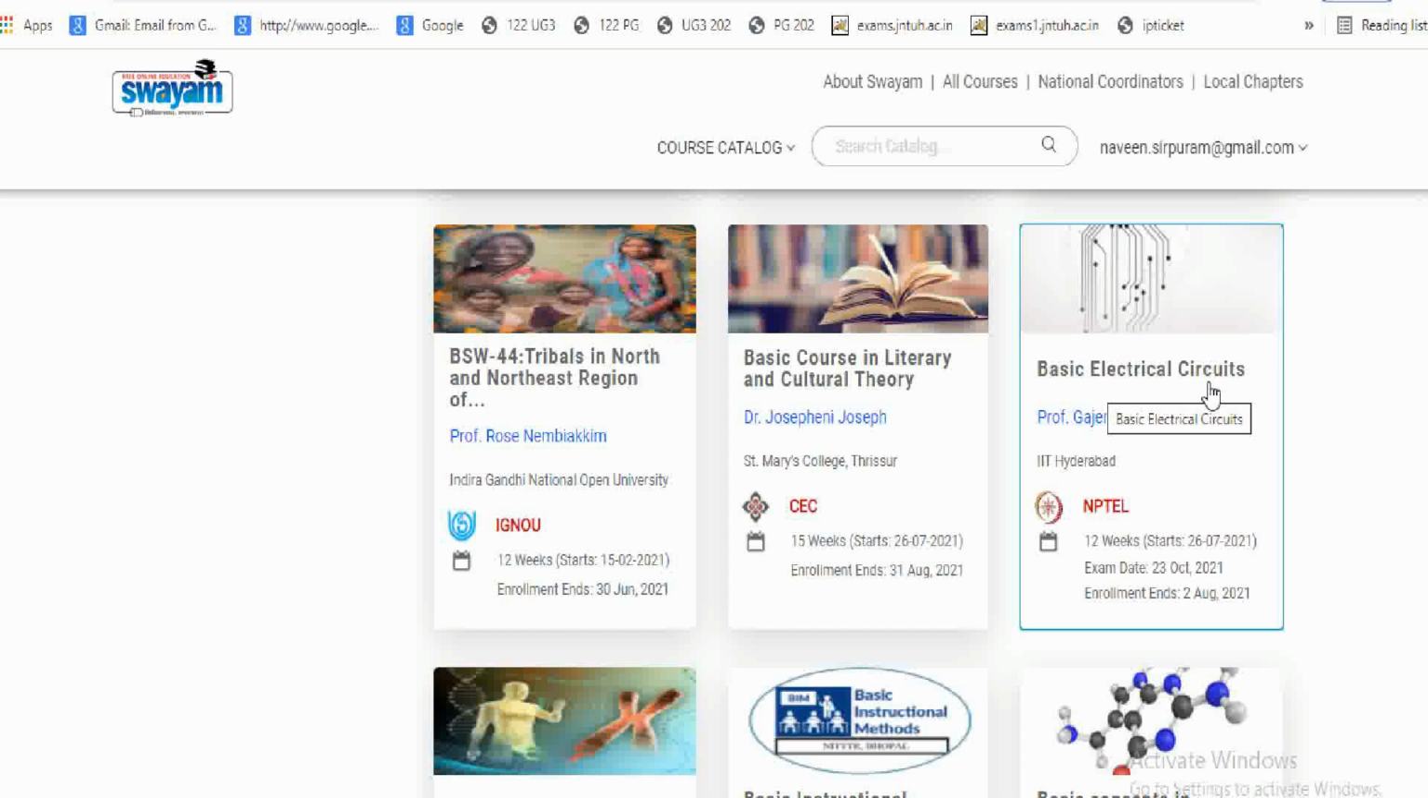If you are very perfect in basic electrical circuits or electrical circuit analysis, it is very easy to go through all the subjects you are going to study in the further semesters. This is a course offered by Professor Gajendranath Chaudhary from IIT Hyderabad, offered by NPTEL, the national coordinator.